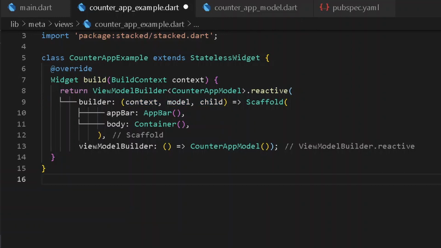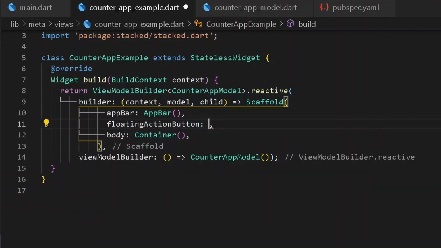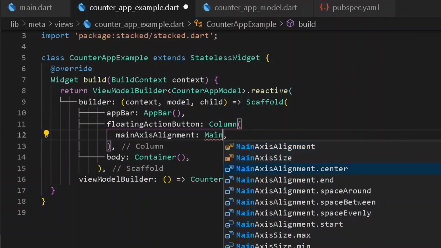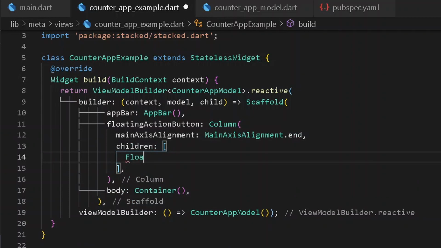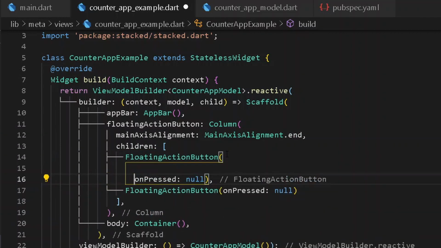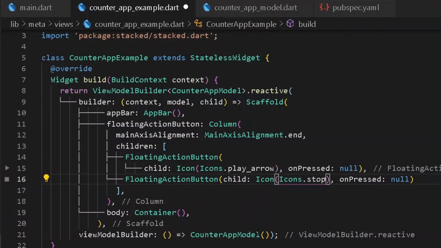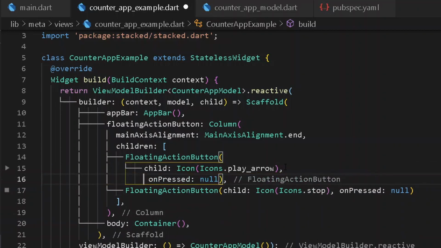So once we have our entire builder here, under our scaffold, we shall be having a floating action button. So under our floating action button, let's have a column as a child. And under our column, first of all, let's have main axis alignment from end. So as in of children, I shall be having two different floating action buttons. First of all, let's have a child to it for icon. We can copy our entire child and paste it in this case as well. So once we have both of the floating action buttons, let's implement the functionality of increasing and decreasing the counter.